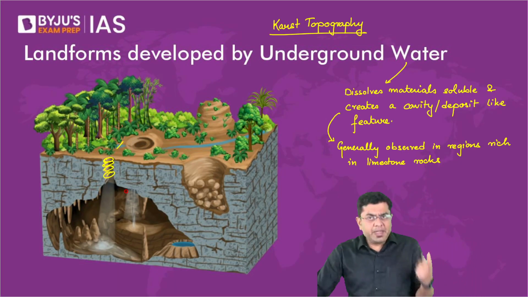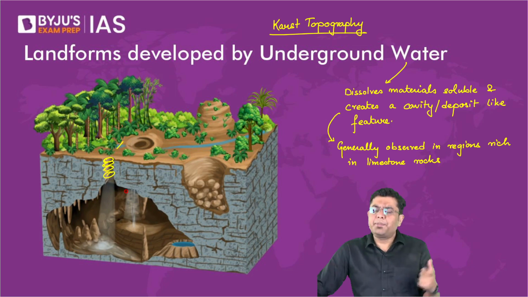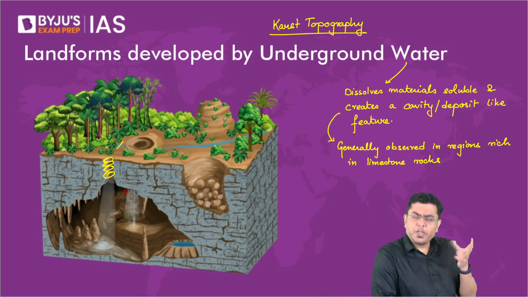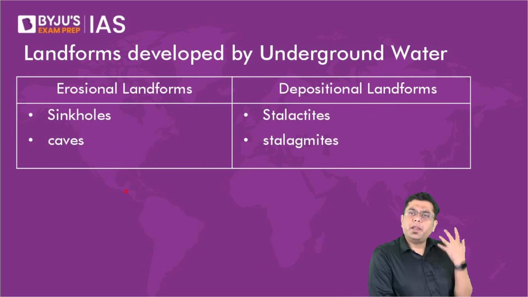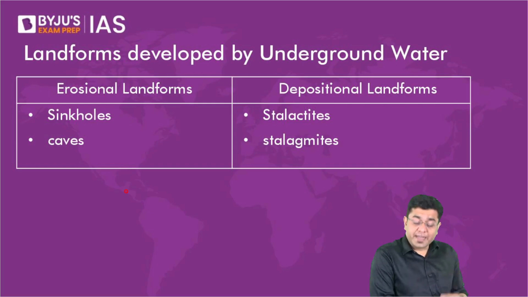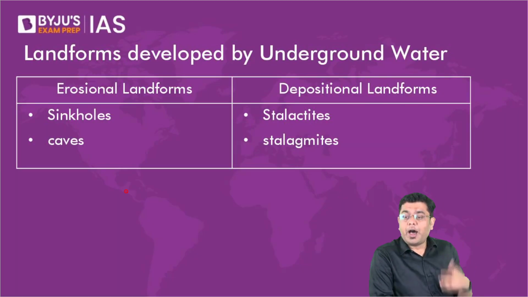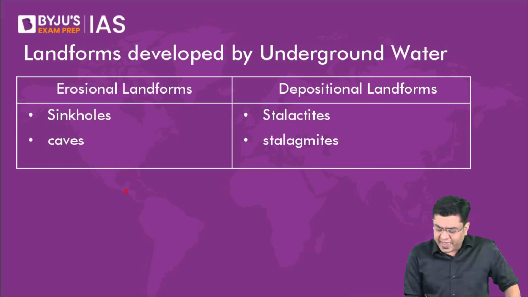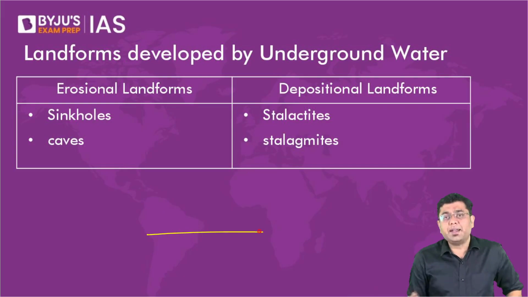So even this process ends up creating erosional structures in the shape of a cavity, and depositional structures as well. Among the erosional structures, sinkholes and caves are created, and uvalas are created. So how are these created? Think about it. If this is a landmass, let's suppose all of it is rich in limestone.